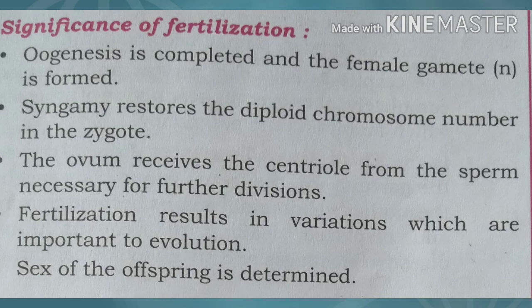Then third one, the ovum receives the centriole from the sperm, necessary for further division.